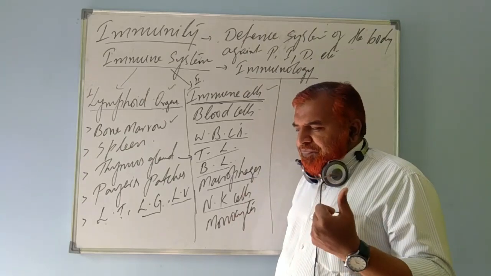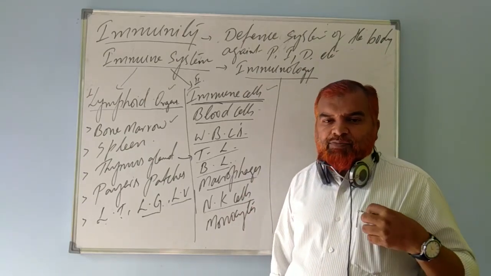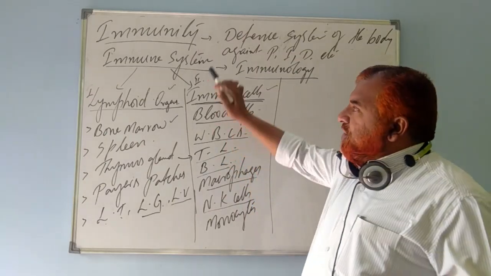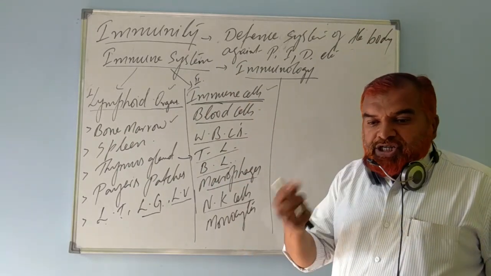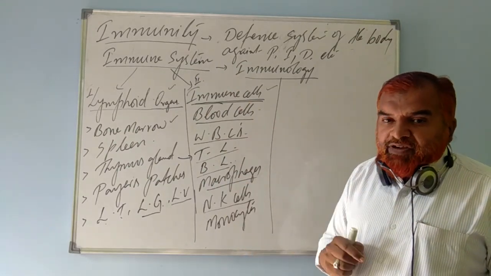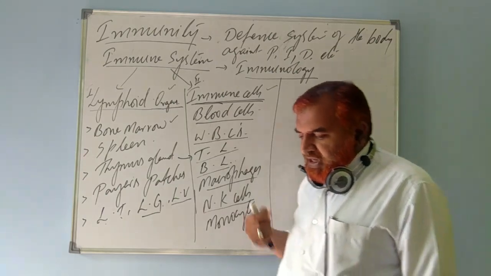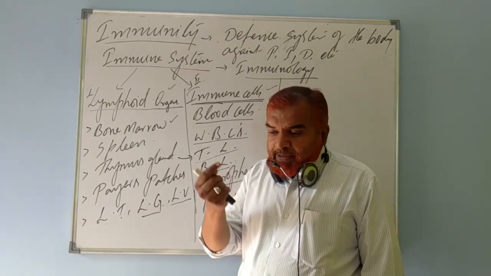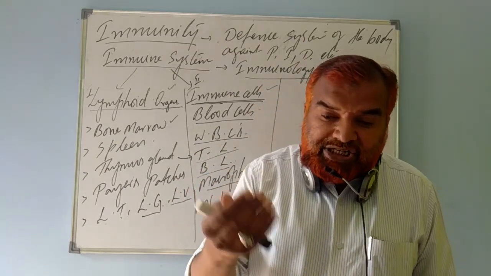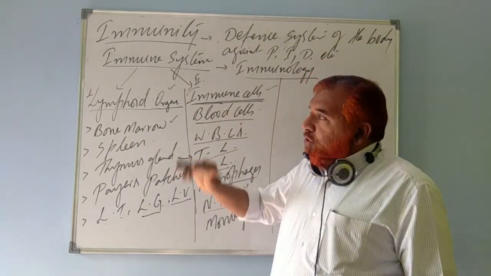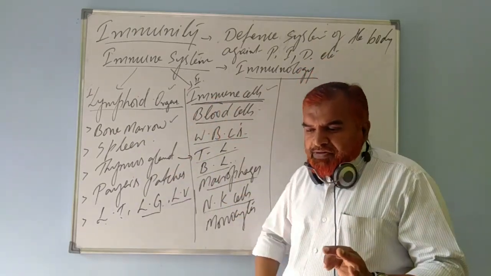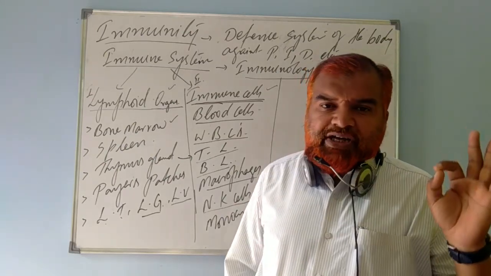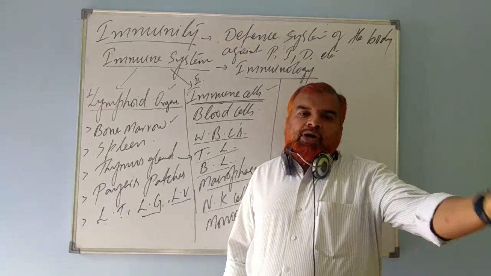So to provide a defense mechanism against all these harmful particles and cells, the immune system is there. Apart from this, immunity responds to any other unfavorable, harmful growth in the body. Against tumors, it responds. Against allergens, it responds. Against skin grafting, it responds. Against organ transplantation, it responds. So immunity is a very important system that tries to protect our body from all illness and all harmful effects, whether from inside the body or from outside the body.